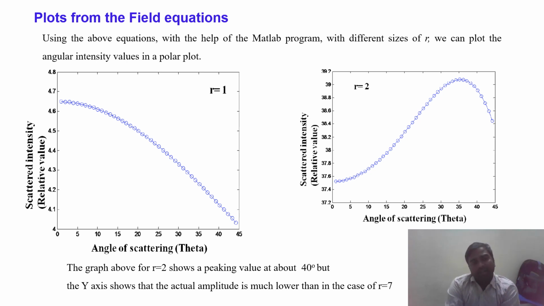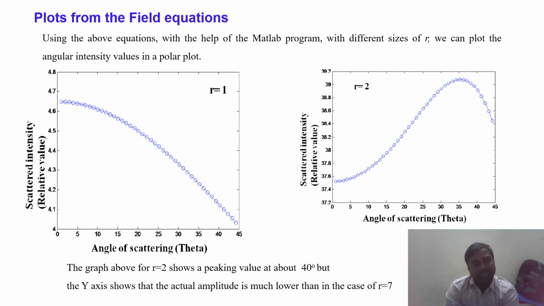The plot for the field equation. Here we are using the laser. In the first, we are keeping R value equal to 1. In this, the angle of scattering is increasing from 0 up to 40. At the time the scattered intensity, a relative value, is varying from 0 to 4.8, almost 4 point something, we can consider 5.